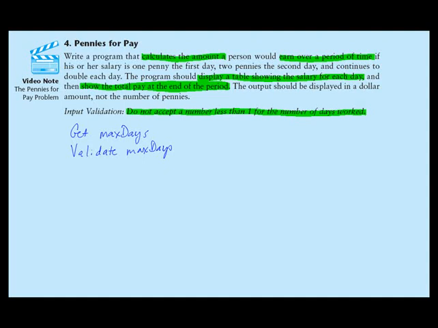Now, the general way that this program is going to work is that we will have a loop that will iterate once for each day that we will be working. And as that loop iterates, it will calculate the pay for that day, and it will accumulate the total amount of pay that we've earned so far. So we're going to need some other variables to use through this iteration process.